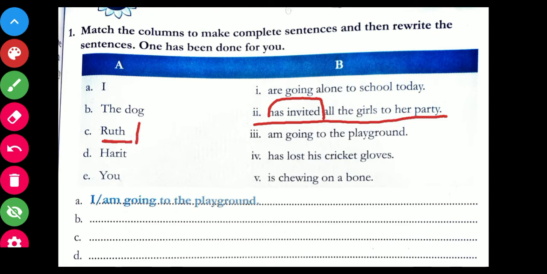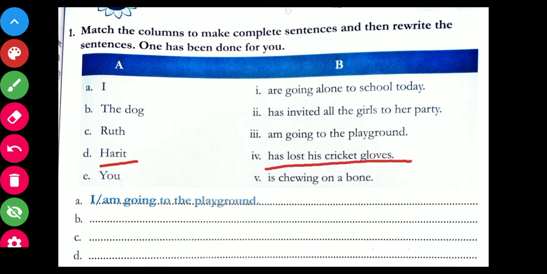When you write the sentence, Ruth slash has invited all the girls to her party. Next is Harit. Harit slash has lost his cricket gloves. So Harit is the subject, and "has lost his cricket gloves" becomes the predicate.